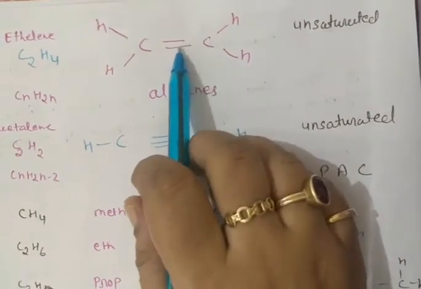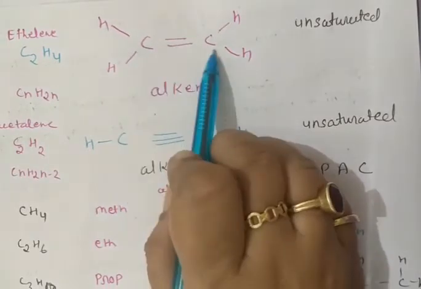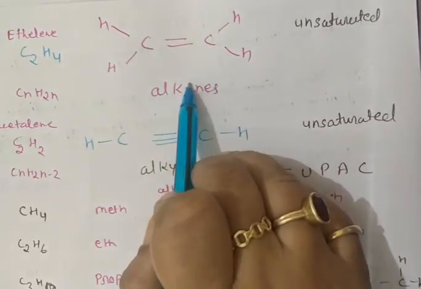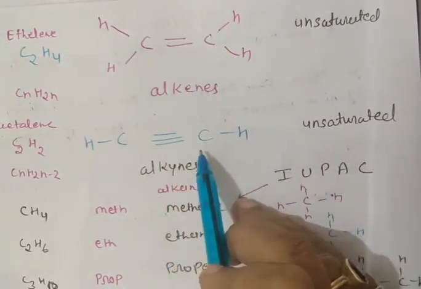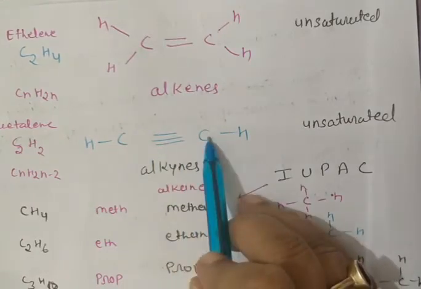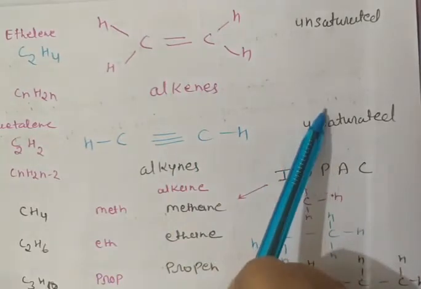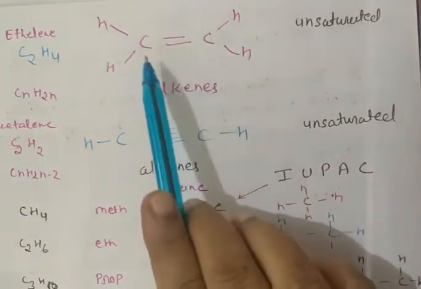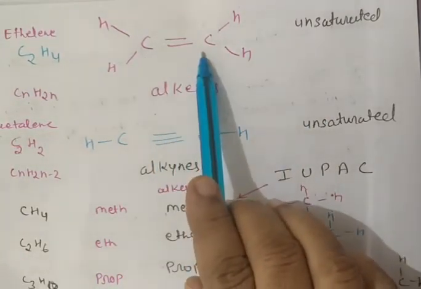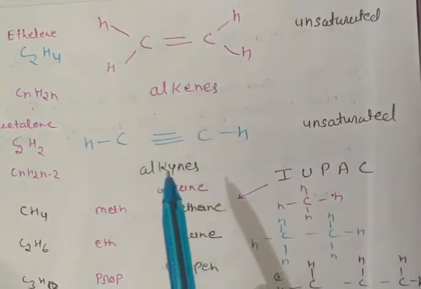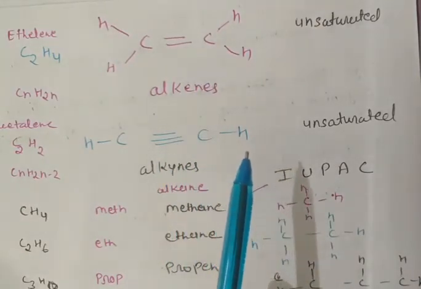A hydrocarbon which has a double bond between 2 carbons is known as alkene, and a hydrocarbon having a triple bond between 2 carbons is known as alkyne. Both these hydrocarbons are unsaturated because their carbon valencies are not satisfied by hydrogen. That is why they are considered unsaturated compounds.